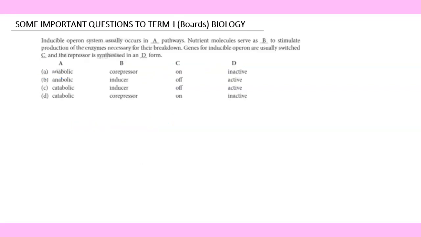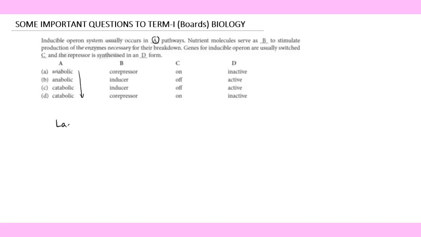This is the second problem, students, that I have picked for you, and this is also from the lac operon but altogether a different concept. The question is asking: inducible operon system usually occurs in dash pathways, and if you go through the various options, for A they have given anabolic, catabolic.